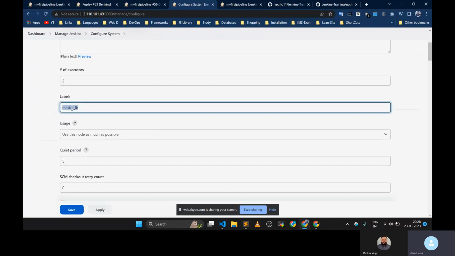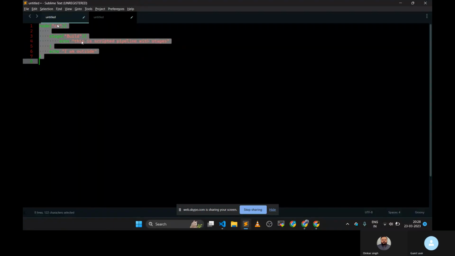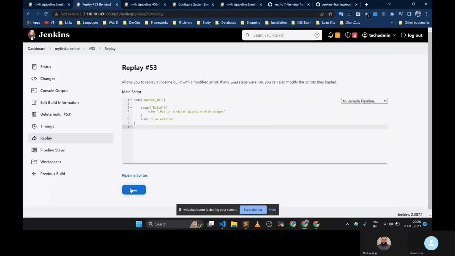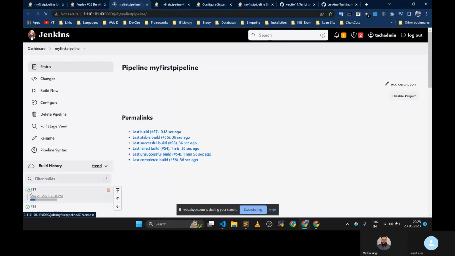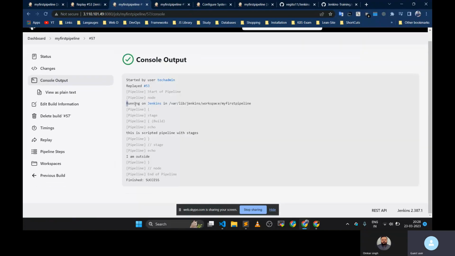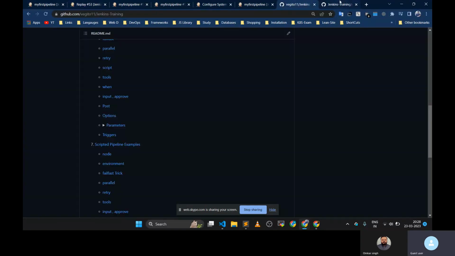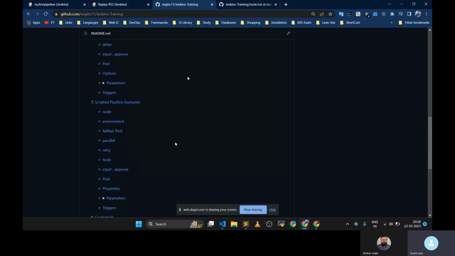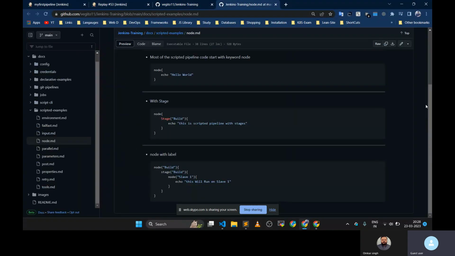Yes, we have this label, so let's use this. Can you see, it is running on Jenkins? Jenkins means it is the Jenkins master. So this is the syntax of the scripted one. The node part is over.